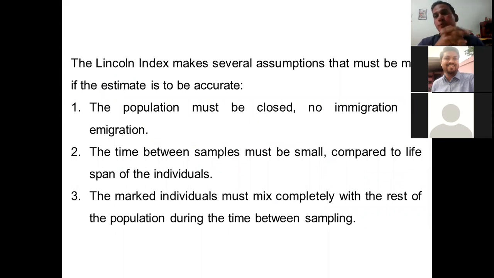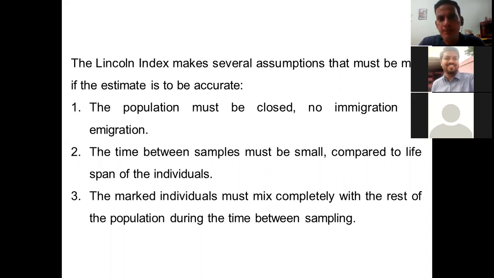Population must be closed means that there should be no immigration or emigration. Let's say a closed population, in the case of this example of turtles, is a pond or a river. It means that the turtles will be living in that particular pond itself. If it is a river, then the area should be closed. If they are moving from one pond to another, the purpose will be defeated. We have marked 5 or 10, 20 or 10 individuals. Now 5 of them have moved out. So next time when we take samples, a smaller number will be there.